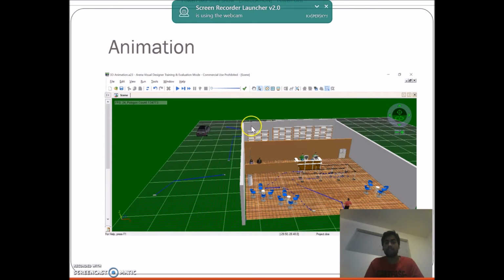In the meantime, the drive-through customers come to this station where they wait for the food and pay the bill, and then they exit the system through this route. Again, we have assigned 10 seconds for animation purposes. Now the next part is results, which will be explained by my friend.